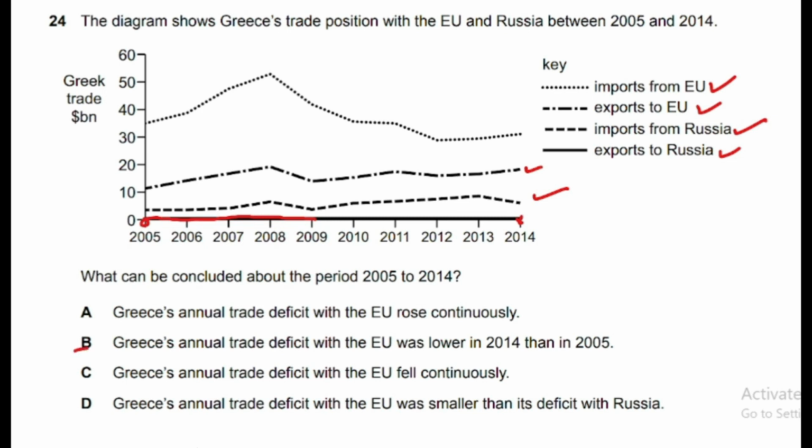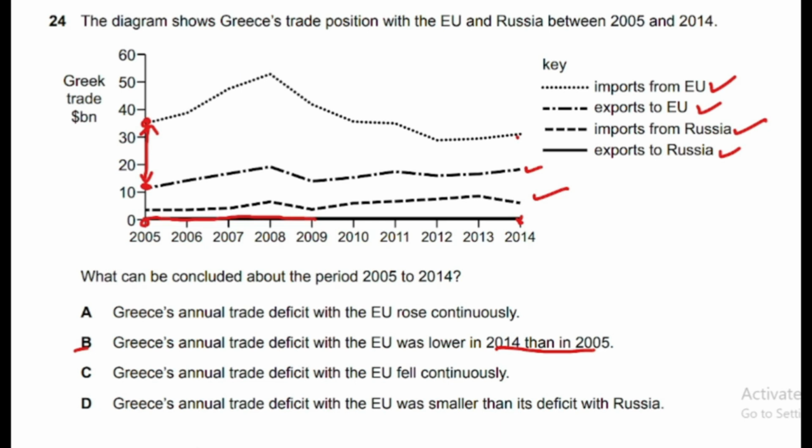Option B is correct answer. Greece annual trade deficit with European Union was lower in 2014 than in 2005. Trade deficit is when exports are less than imports. So in 2005 you can see that export to European Union was just above $10 billion, while imports were much higher, around $35 billion. So this gap is much higher, showing that deficit was greater because imports are more than exports.